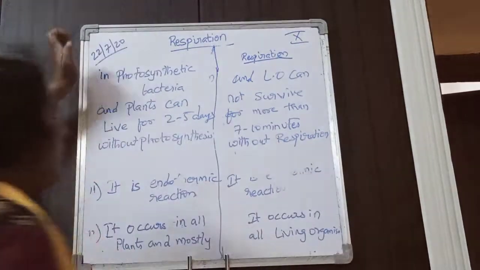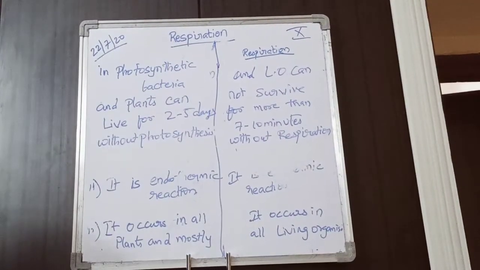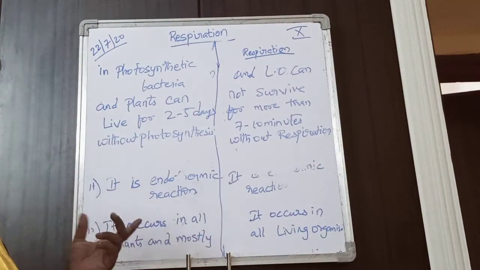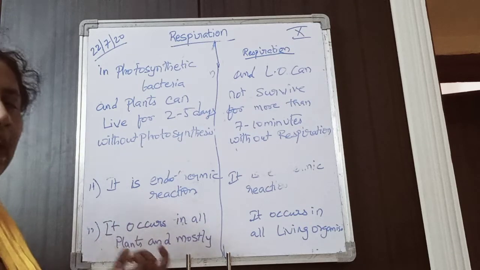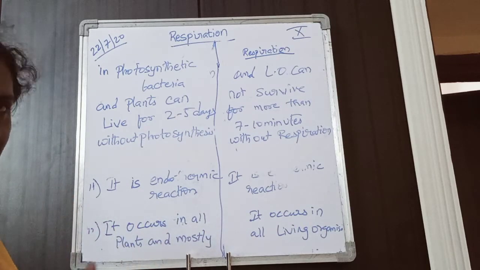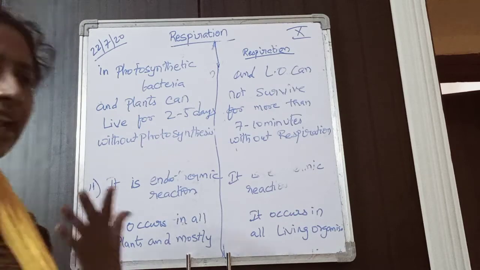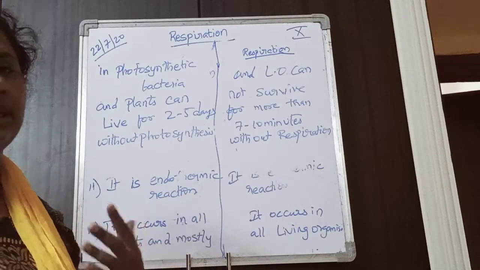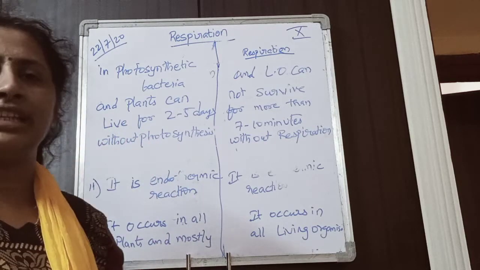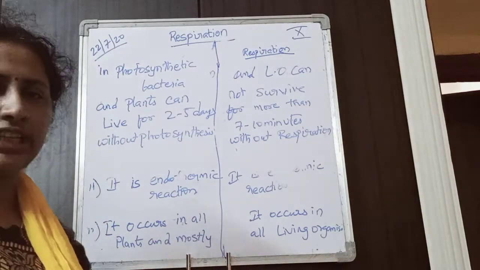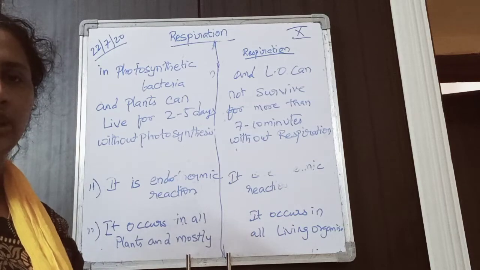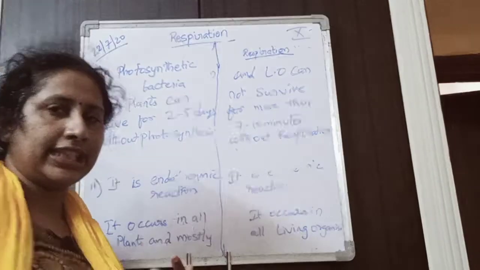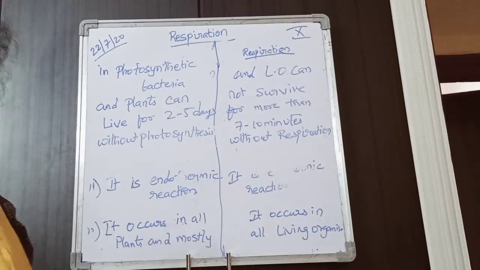Photosynthesis occurs mostly in plants and photosynthetic bacteria, and if the plant is not performing photosynthesis for 2 to 5 days, it will survive, it will not die. Suppose you are not giving water or not providing sunlight, the plant will not die immediately.